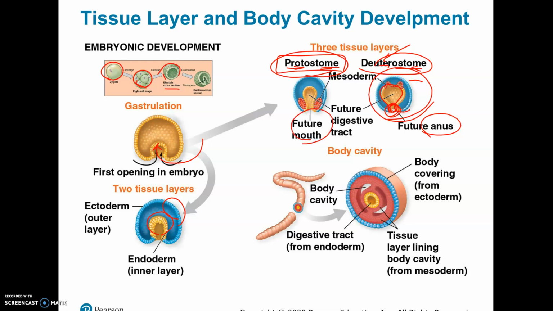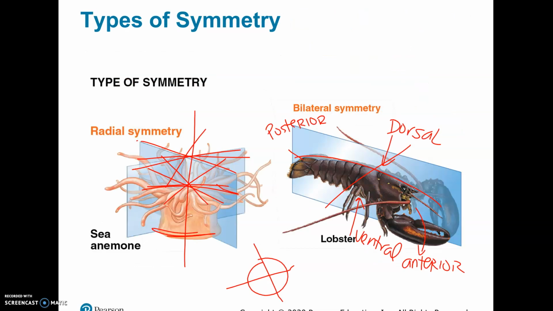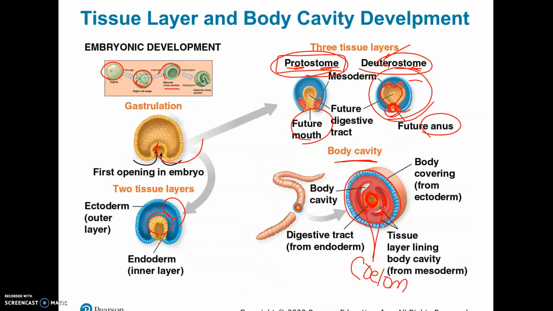In the protostomes, the mouth develops first. And then the coelom, the body cavity they were talking about, you end up with ectoderm, mesoderm, and then this gap right here, this space, this is the coelom. So in that space, this is where we get all of our organs. Like our heart and our lungs and your liver and all that sort of stuff that's found inside of our chest and our abdomen, that stuff all fits in that cavity called the coelom. And you'll actually be able to see that when we dissect a frog. That's where you'll really get to understand all the space that's in there, this big hollow space.